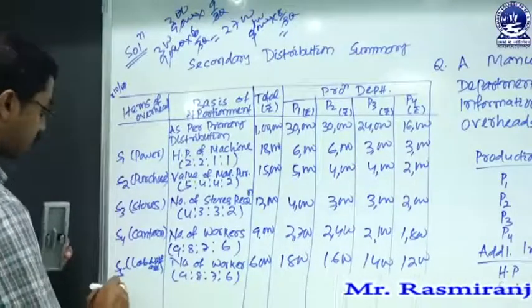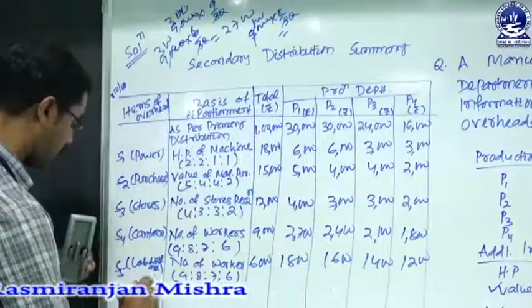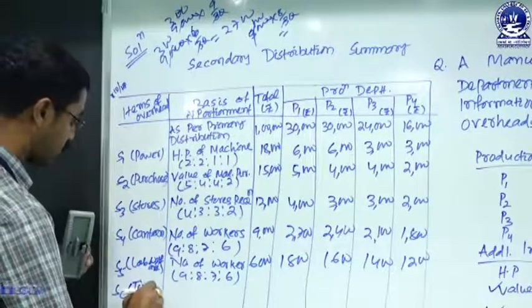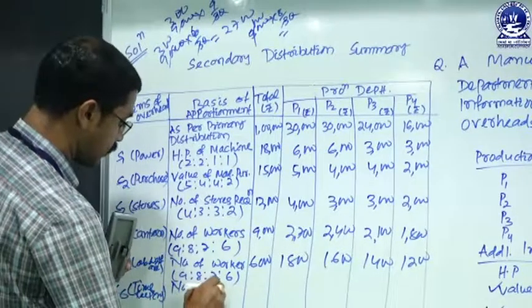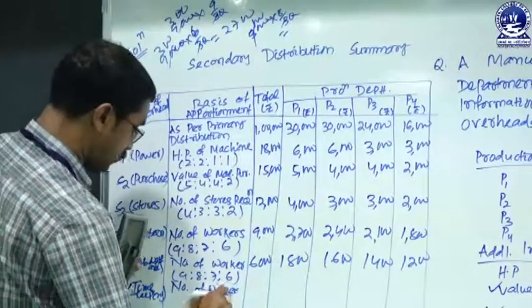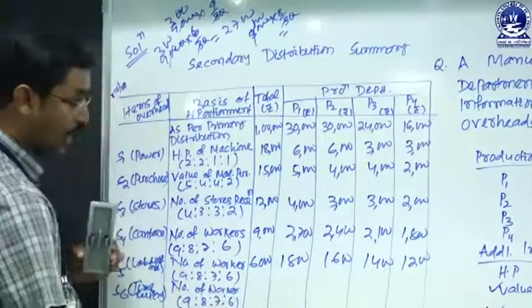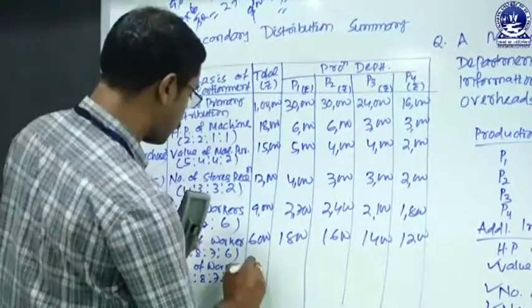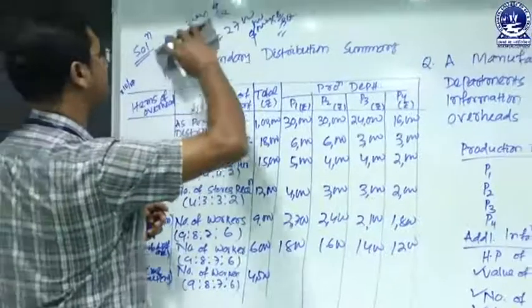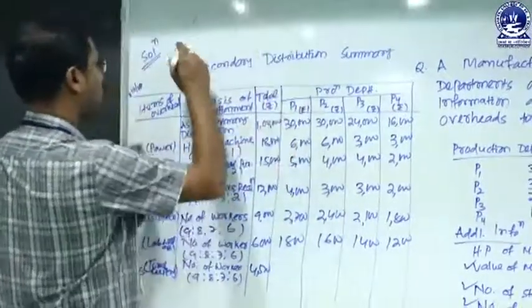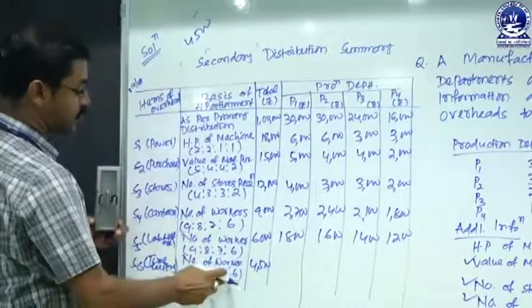Then department S6, last, that is the timekeeping department. So this department is also redistributed on number of workers, same base, 9:8:7:6. The total amount of expenses relating to timekeeping is 4,500. This 4,500 will be redistributed into P1, P2, P3 and P4 on 9:8:7:6.